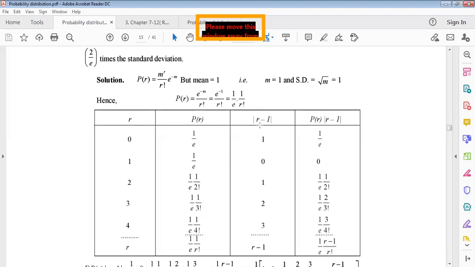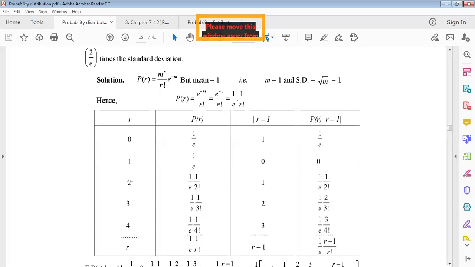Now the mean deviation about the mean is the absolute value of r minus 1, which is the deviation. Multiplying the probability density function with this, we get the fourth column.